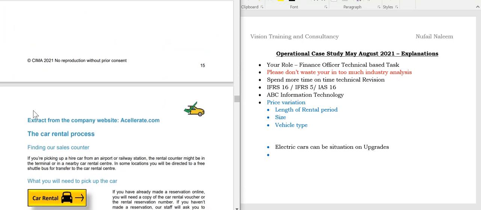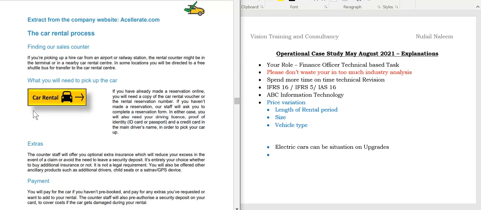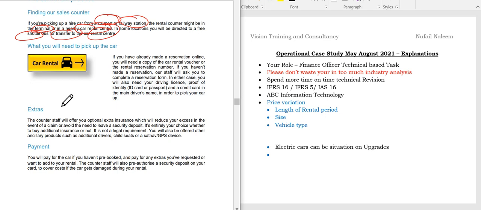Now, students, if you observe the extracts from the website of Accelerate, they are giving the car rental process. Finding the sales counter: if you are picking up a hire car from an airport or railway station, the rental counter might be in the terminal or a nearby car rental center. In some locations, you will be directed to a free shuttle bus to transfer to the car rental services. So they have guided that it's there in many airports also.